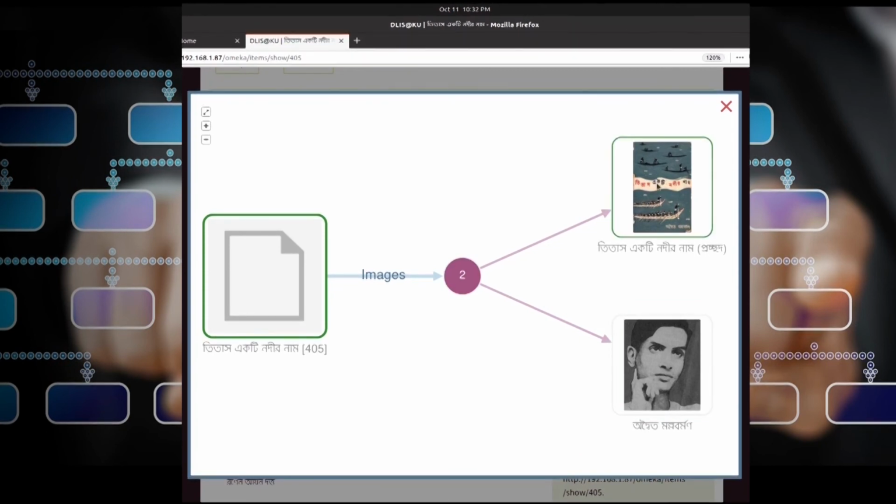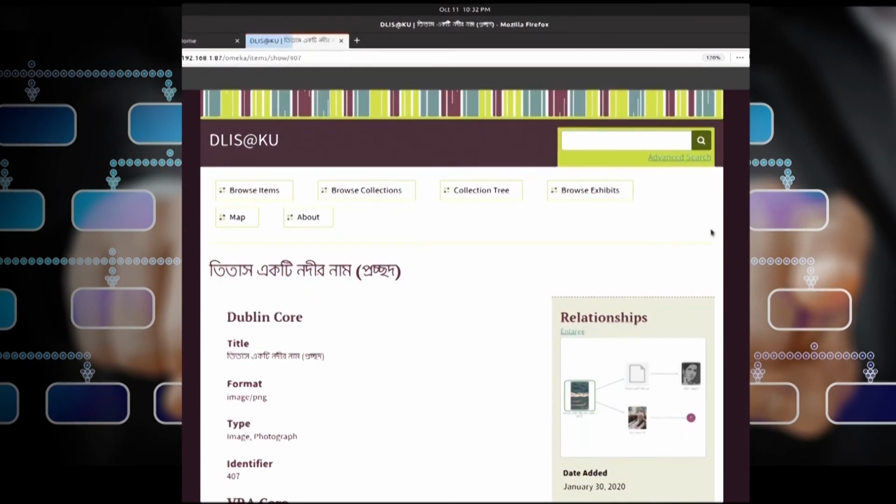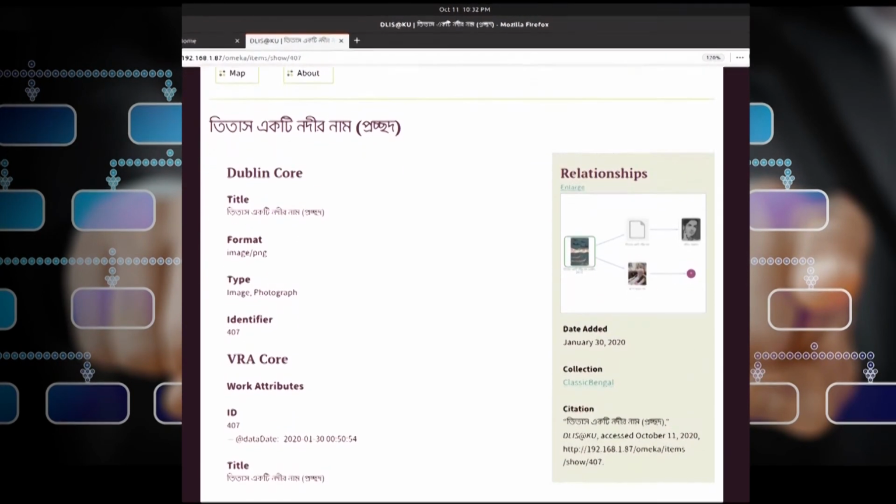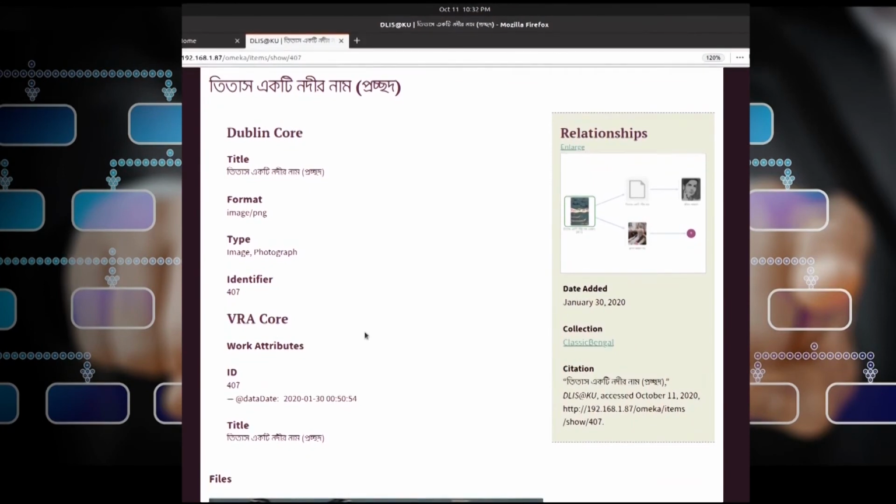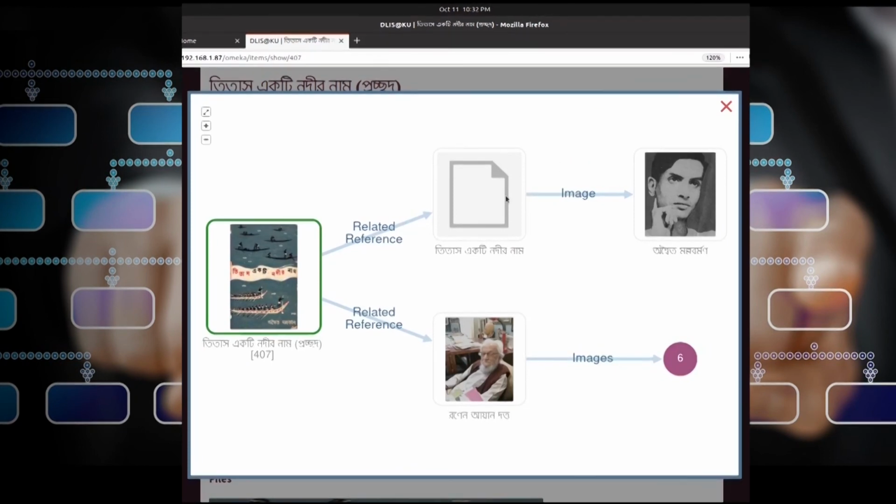Now suppose I select the illustration way. This is a very interesting illustration, a piece of art I want to explore in this path. If I click again, now you see this particular object, the cover page illustration, is also an object. It is actually described in a domain specific metadata called VRA. On the basis of VRA this has been described, and it can also produce this thumbnail relationship image. If I enlarge again, you can see here how it is automatically relating with each other.